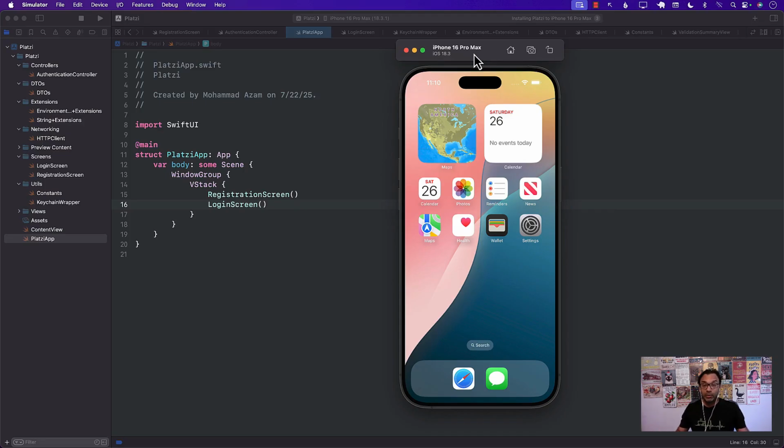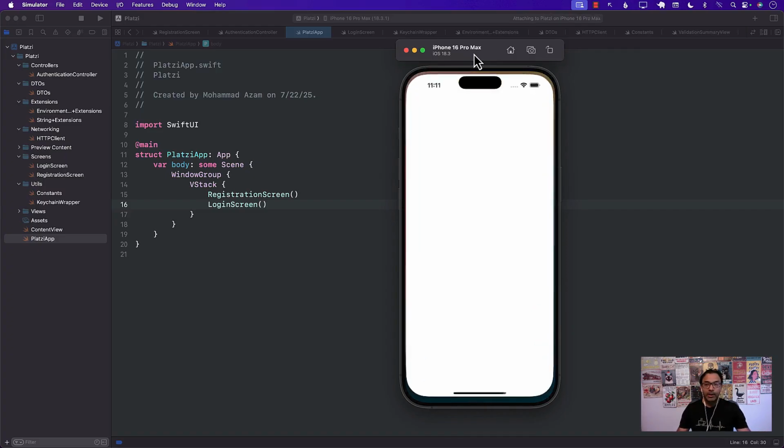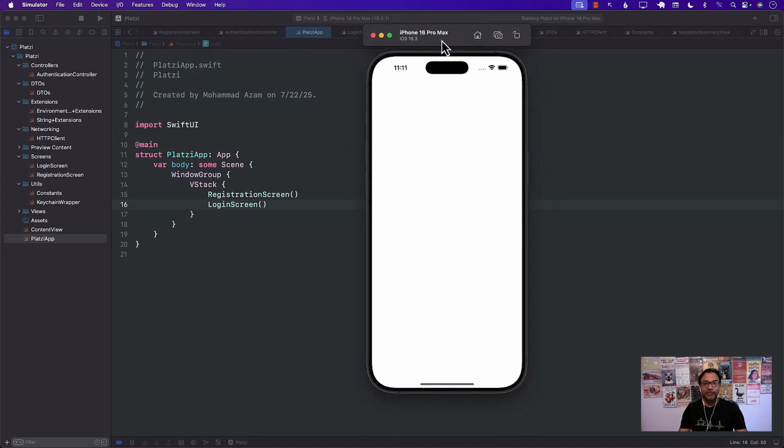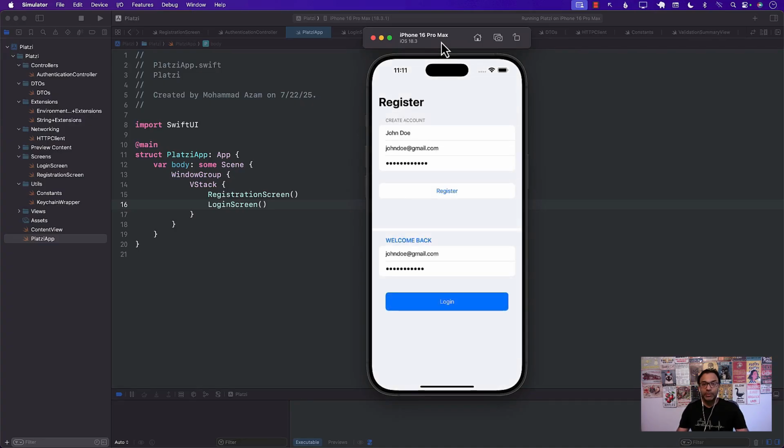All right. This is all going to change. All I want to do is to see the registration screen and login screen together, so I can register the user first and then log in the registered user. That's the only reason I'm doing it this way. And all of this is going to change. We're going to add some tab views. We're going to do things differently because we want to make sure that once the person logs in, it takes you to the home screen. All right, there we go.